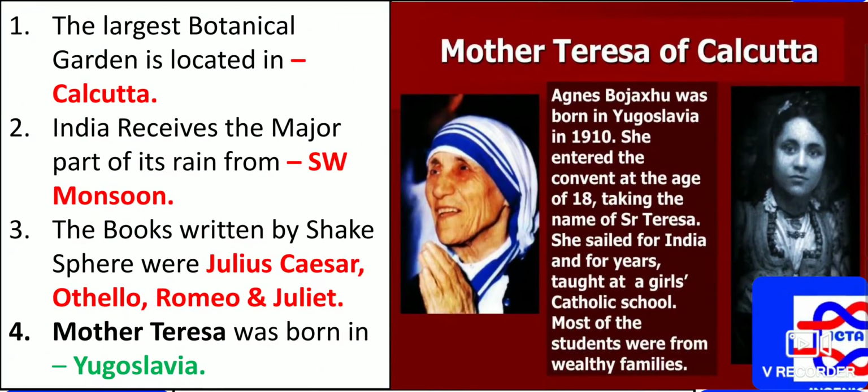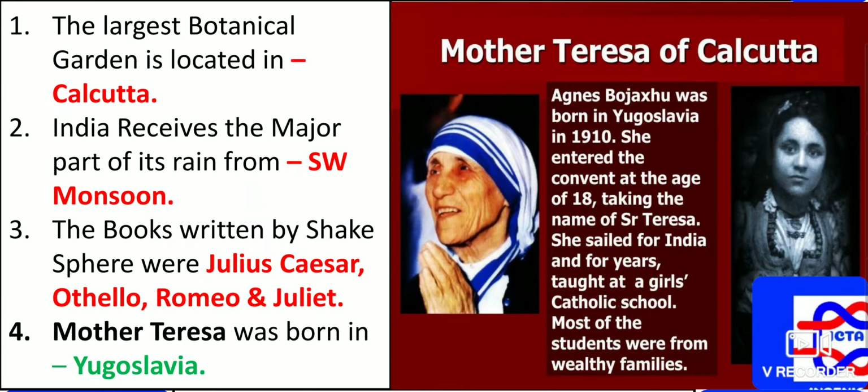The largest botanical garden is located in which place? We knew that in Calcutta, the largest botanical garden is located. Even we have in Calcutta Dum Dum airport, and we have the Howrah Bridge over there on the river, and there is the oldest museum in Calcutta also.